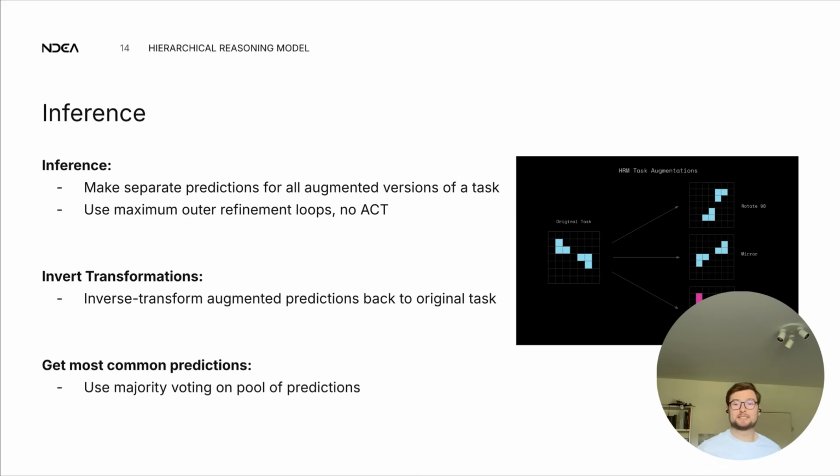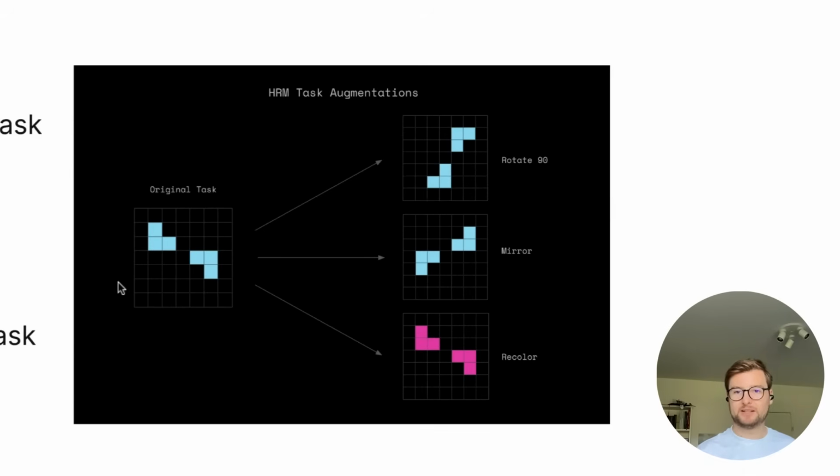For inference, it's also interesting because I think I already mentioned this up top. They use all the different augmented versions of the individual inputs that they want to make inference for. So they don't just take the actual original one, they take the original and all augmented versions of the same inputs. And they make predictions for all of them separately. So if you look at the figure here, if that was your original input, you could rotate it, you could mirror it, you could recolor it, you would get 3 different versions. You could make an inference for all of them, right?